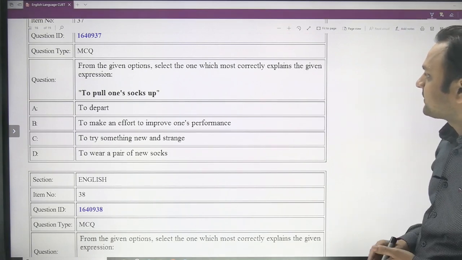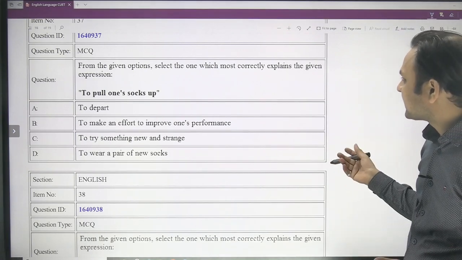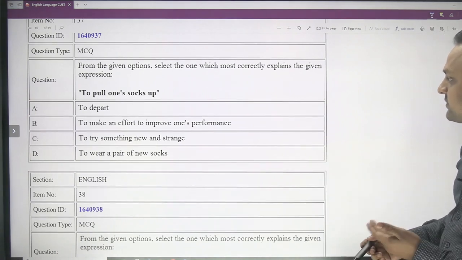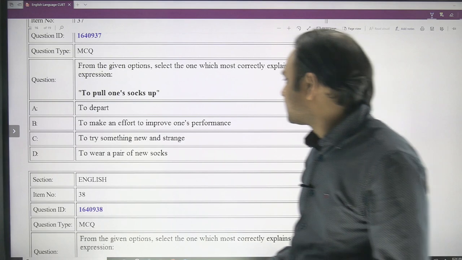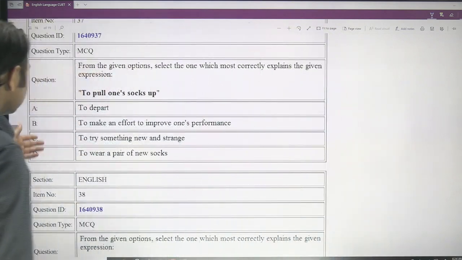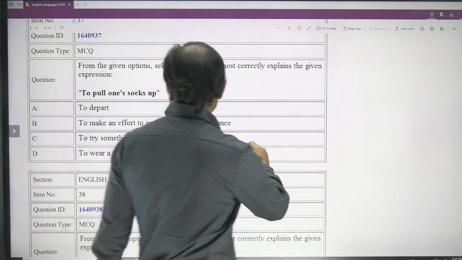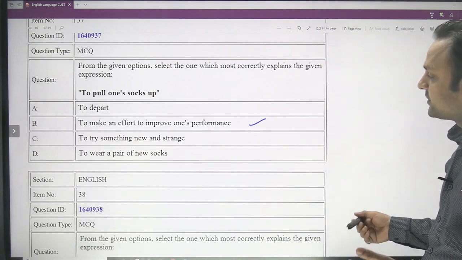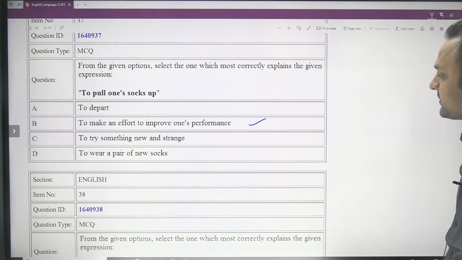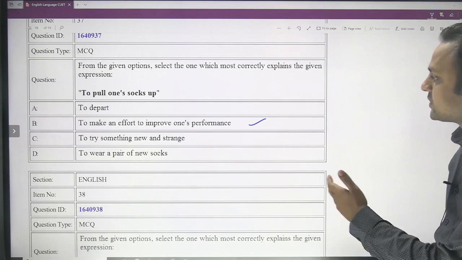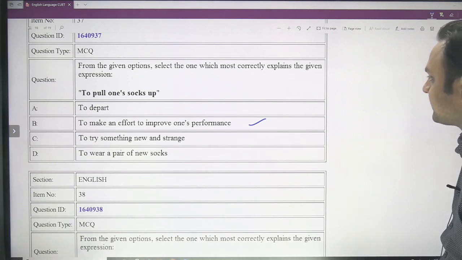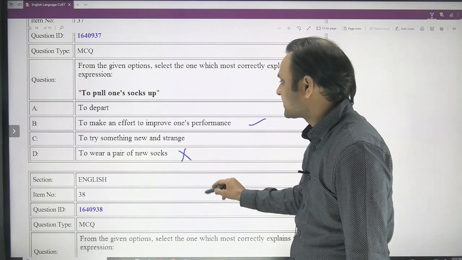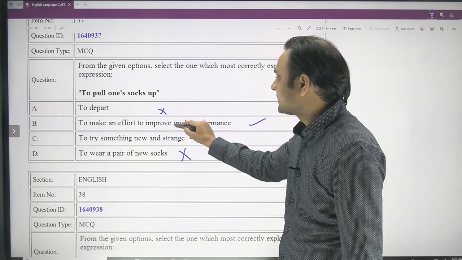And from the given options, you have to select the one which correctly explains the given expression. Again, the same question, to pull one's socks up. That means you have to get prepared for something. So to try something new and to make an effort to improve one's performance. This should be the answer, because when you pull your socks up, that means you are preparing yourself for a performance or something. So to make an effort to improve one's performance. Don't take these idioms literally. You don't need to take these idioms very literally.